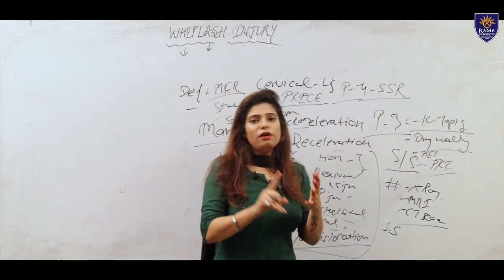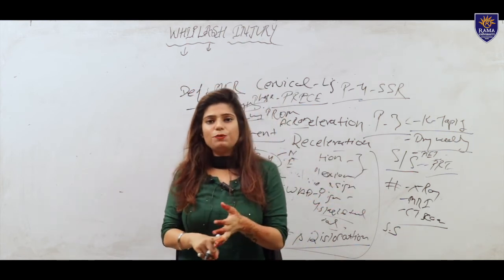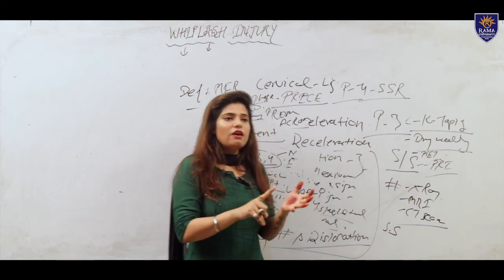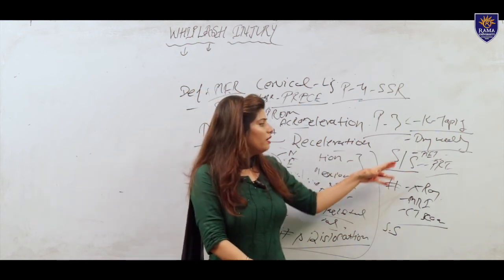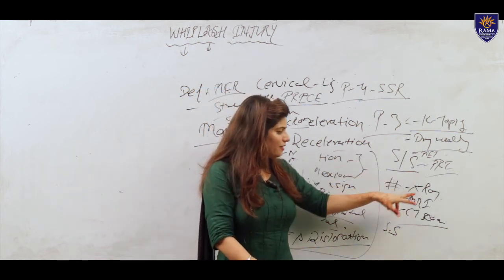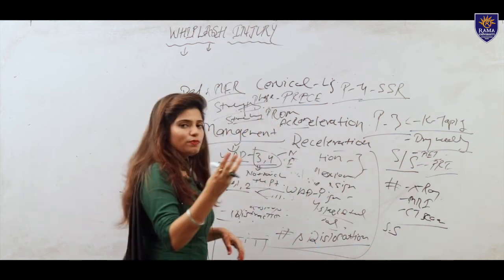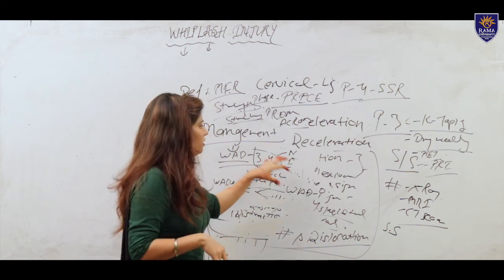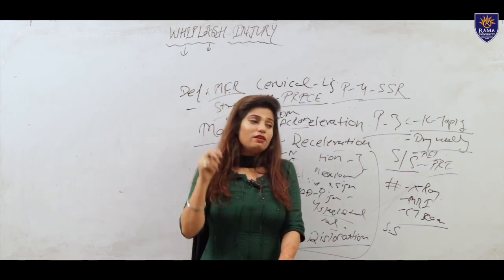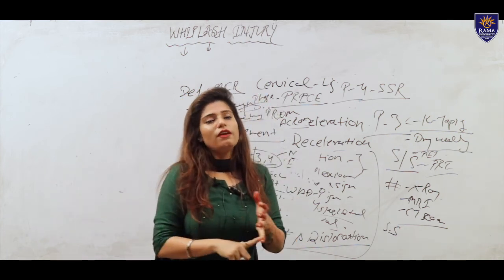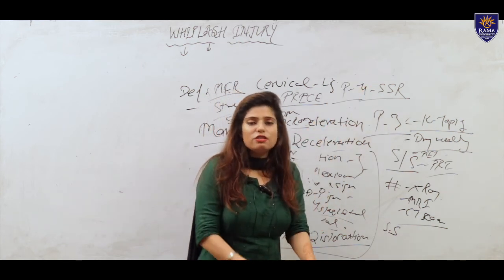After that, we make the diagnosis with physical examination or physical assessment, imaging assessment, and special tests. In physical examination, we do the subjective and objective examination, and in imaging examination, we do X-ray, MRI, and CT scan. After that, we do special tests. The three special tests for whiplash injury are the foraminal compression test, compression distraction test, and the ULTT test. After that, we make the provisional diagnosis. We then follow a rehabilitation protocol, or management of the whiplash injury, phase wise.